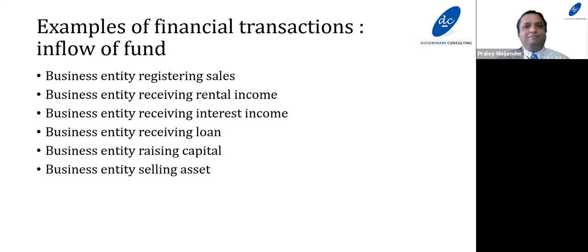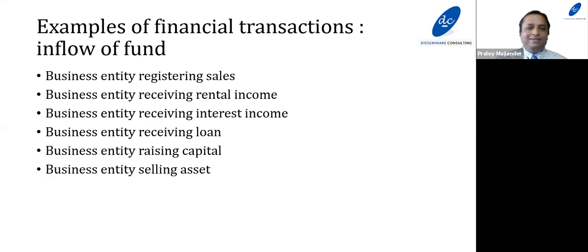When a business entity is selling some plant and machinery, because the plant and machinery is old and no longer producing the output in an efficient manner, the business entity decides to sell it. That is also a financial transaction which implies inflow of fund. Next very important point: for understanding this, we don't require any accounts knowledge or finance knowledge. By simply applying common sense, we can find examples of inflow of fund and outflow of fund.